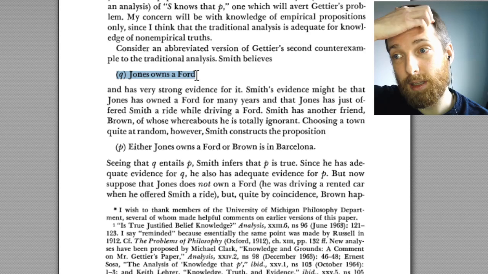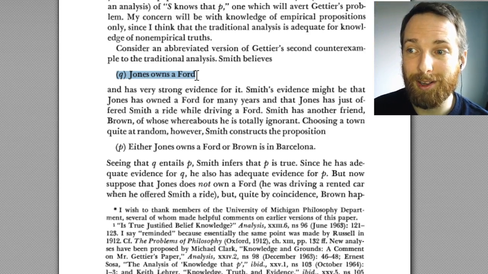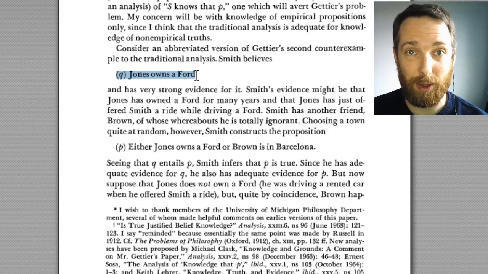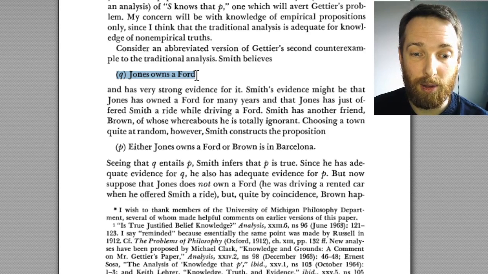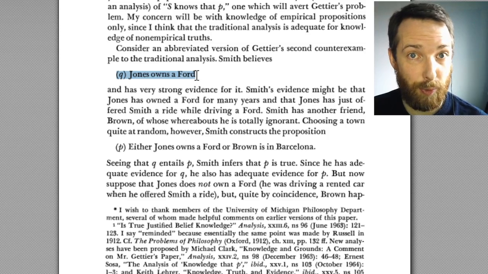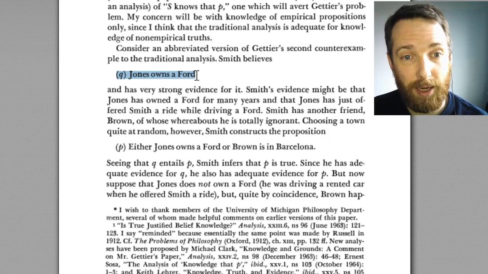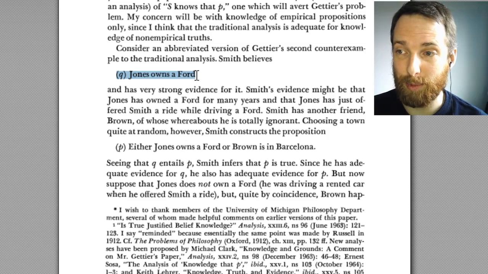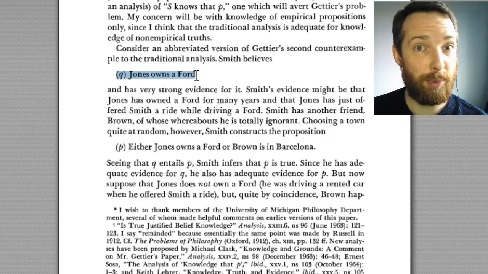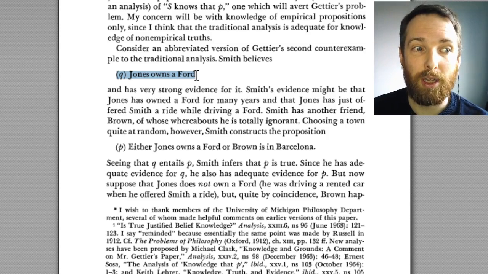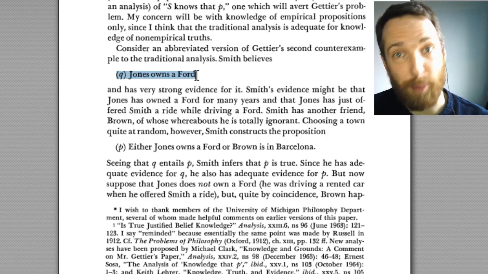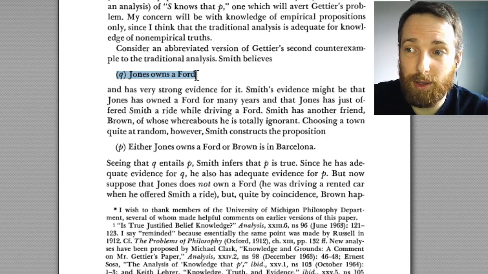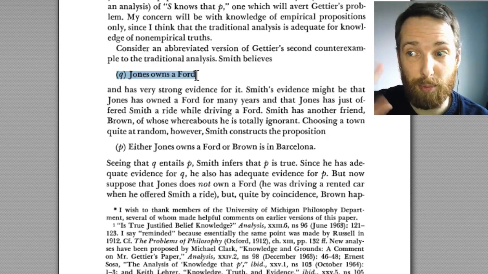I have suggested in class that we can come up with Gettier examples, that is, cases of justified true belief without knowledge, where the belief in question isn't inferred from anything at all. In which case, Clark's revision, where he adds in a no false premises condition, isn't going to be able to deal with those. If you have a justified true belief that isn't inferred from anything, then in particular, it isn't inferred from anything false. And if we can come up with examples like that, then the theory doesn't solve the problem it needed to solve. There may be other problems for the theory as well.